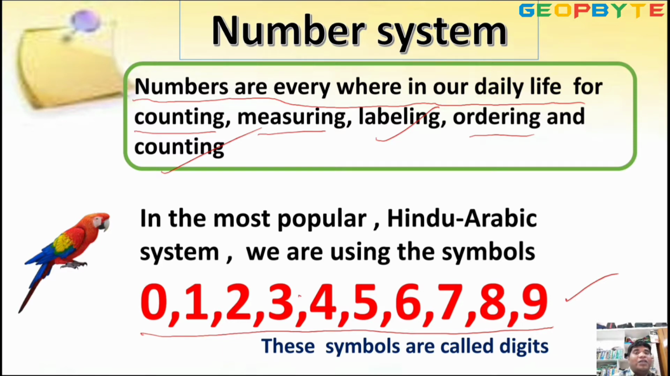Okay, children, once again, in a number system we are using numbers for measuring, counting, labeling, ordering, anything. In these situations we are using the numbers. The most popular number system is the Hindu Arabic number system. We are using the symbols 0 to 9. These symbols are called digits. Okay, kids. Next,